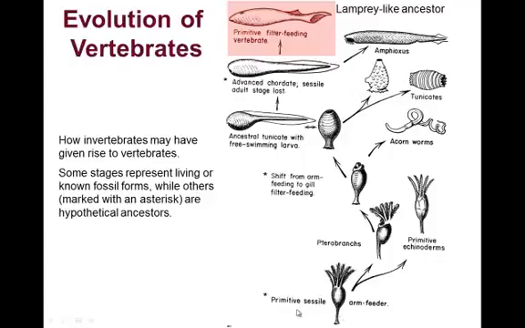So we believe that there was a primitive sessile arm feeder, and we have some forms that are alive today, sessile arm feeders, and this is similar to sea lilies, the primitive echinoderms. And so these two are in existence. Now we think that there was a shift from arm feeding to gill filter feeding. Now this is one of those hypothetical stages. We don't have a great representative yet, but who knows, we might find the fossil tomorrow.